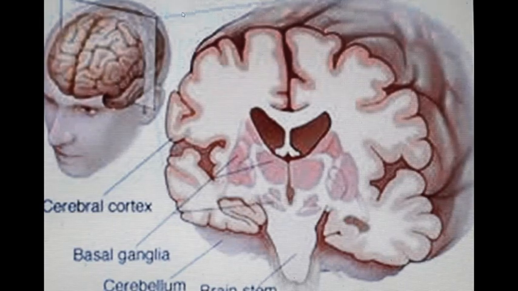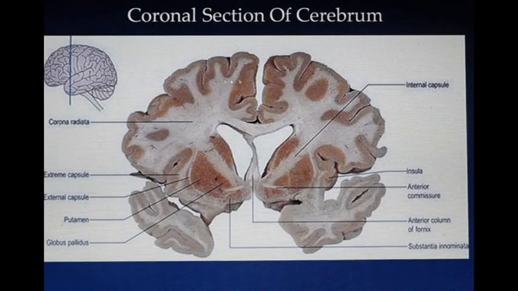In coronal section, the basal ganglia are present here, deep core around the diencephalon. These are the thalami, right and left thalami, and the cavity of the lateral ventricles. Here are the basal ganglia which are located. This is the same coronal section to view the basal ganglia.